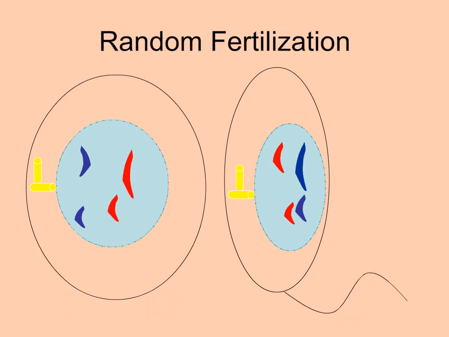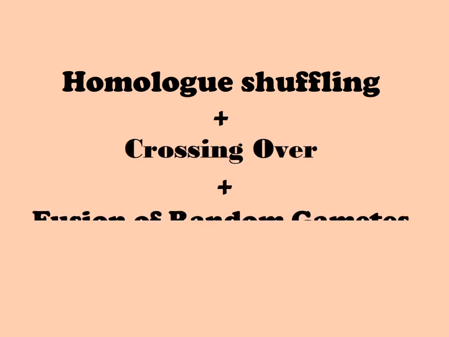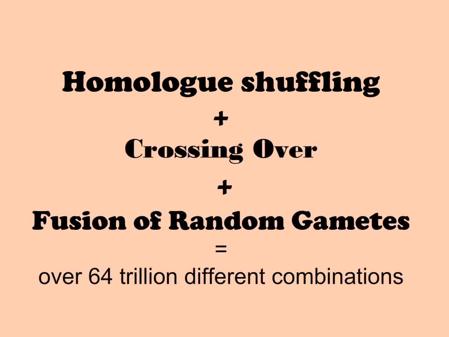In addition to the events in meiosis, it is random which 2 gametes will fuse to produce the diploid zygote. So you are not like your siblings, and no one but an identical twin has your DNA sequence. Homologous shuffling, crossing over, and the fusion of random gametes result in there being over 24 trillion different combinations for humans. And that's what sexual reproduction does. It introduces genetic variability for each new generation.